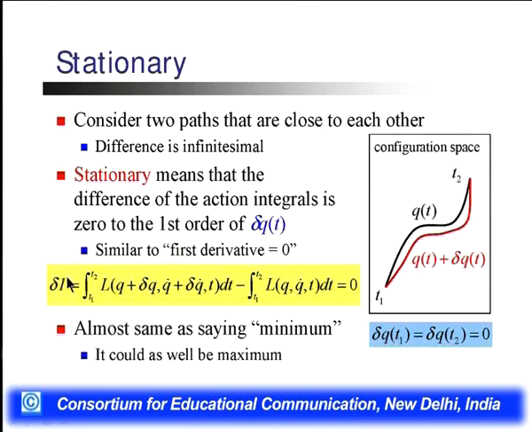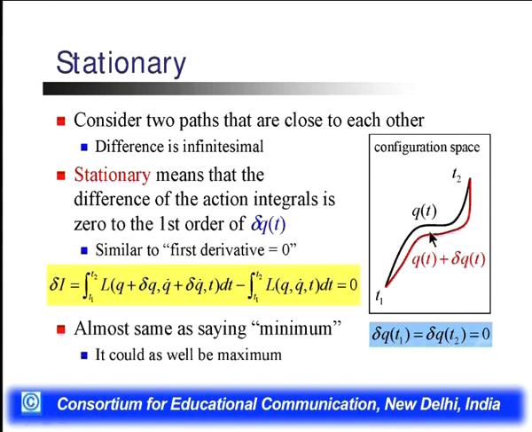Here del I, the first derivative of this action integral, is equal to 0. It means del I, which is the first derivative, is equal to 0. Then we define the integral from t1 to t2 of L(q plus del q, q dot plus del q dot, t) dt minus the integral from t1 to t2 of L(q, q dot, t) dt is equal to 0. We are considering two paths. One is q(t), the generalized coordinate, and the second is the generalized coordinate with the variation del q(t).